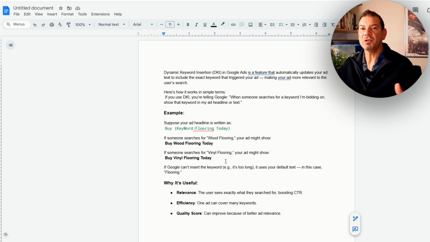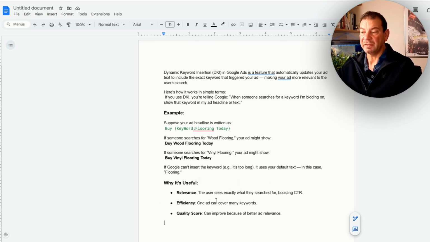So why wouldn't you include that? It's one of those things in Google that has been out for a while. A lot of advertisers use it, and it's a fantastic feature that can really make your ads relevant. It's something that you should be using. If Google can't insert the keyword or it's too long, it uses a default, so in this case it would be "flooring". So why is it useful? I'll put a little summary here.